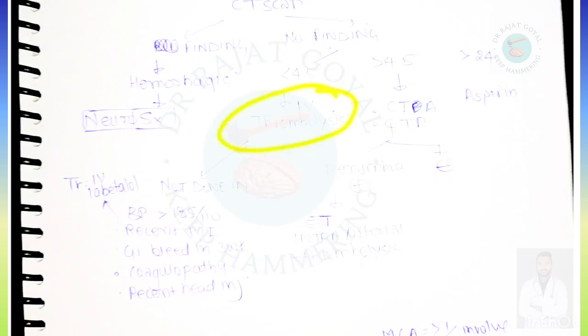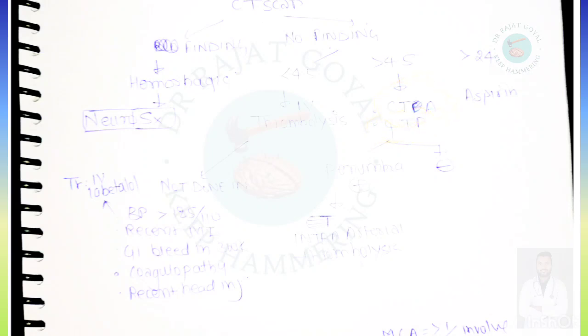And IV thrombolysis is not done in the cases when the BP is greater than 185, recent MI, GI bleed in 3 weeks, coagulopathy is there, and recent head injury is there. If BP is greater than 185, then we have to treat with IV labetalol. If time is greater than 4.5 hours, then we have to do CT angiography and CT perfusion.